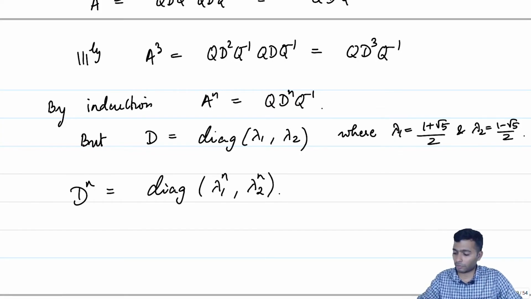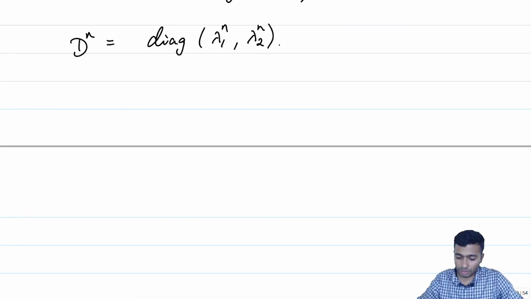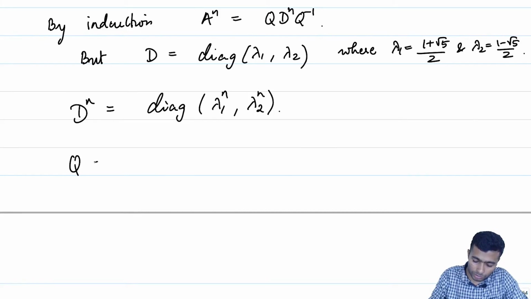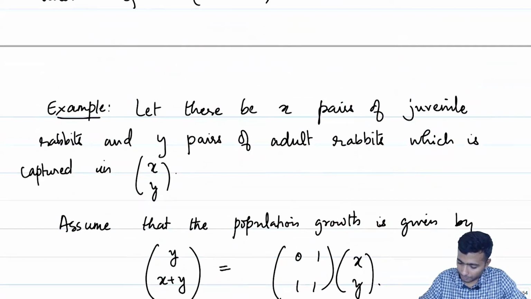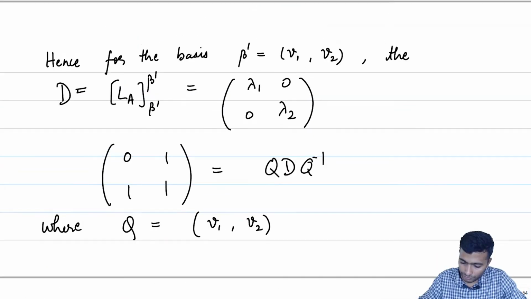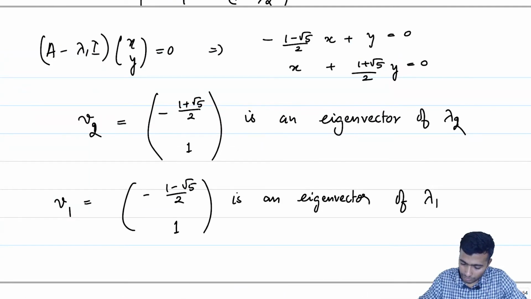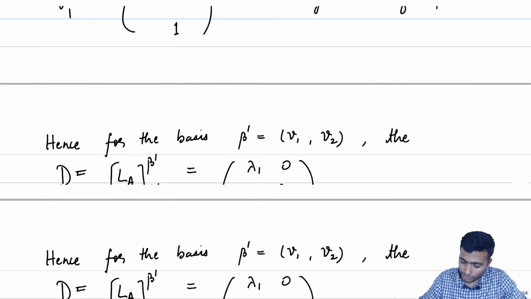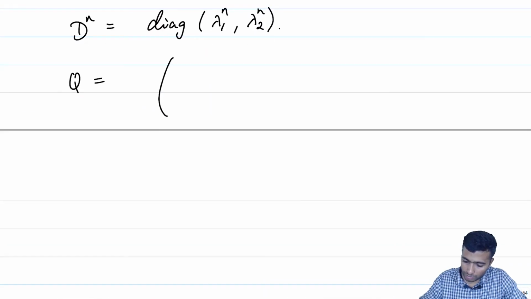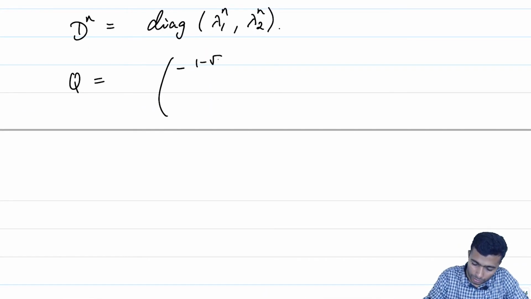We have also computed what our Q is. If you recall, Q is V1 V2, where V1 is minus of 1 minus square root of 5 by 2, 1, and V2 is minus of 1 plus square root of 5 by 2, 1.